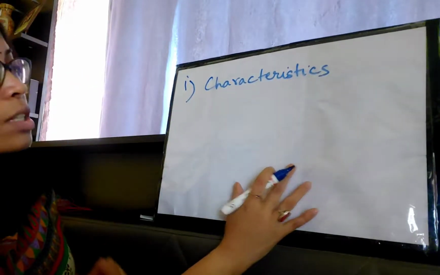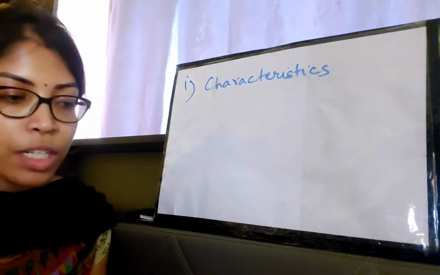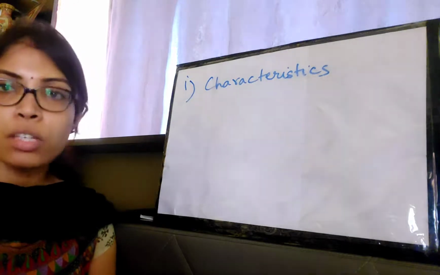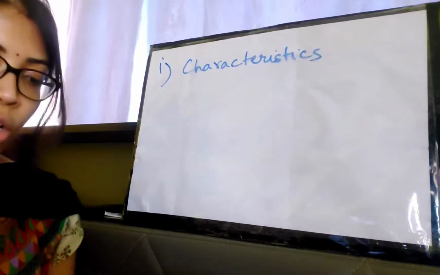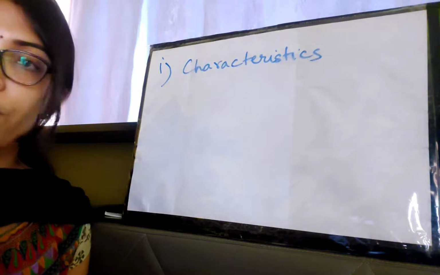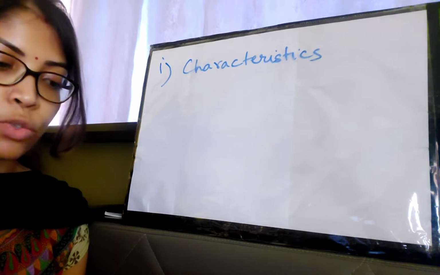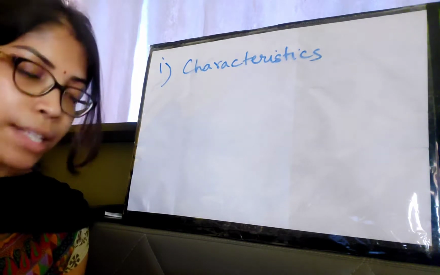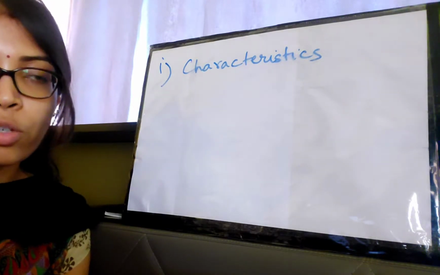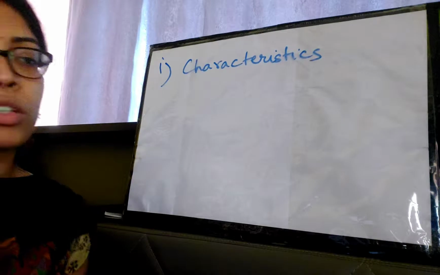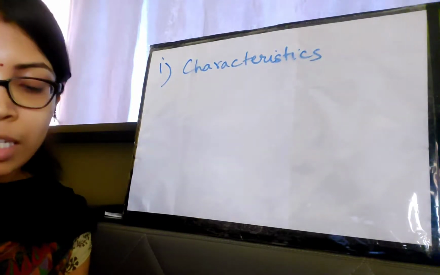So we use this term very commonly in English, the characteristics, but what does it mean in biology or specifically in heredity? Look into your book. The definition of characteristics: all special features of an organism that are transmitted through genes from one generation to next are known as characteristics. The example that I was saying, that we get to hear that your eyes are like your mother, your nose is like your father, or that your skin color is like your mother, and so on.